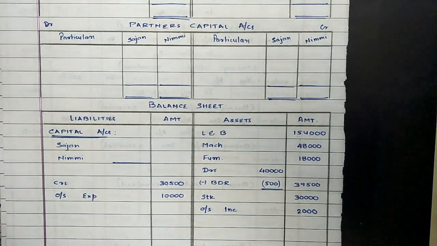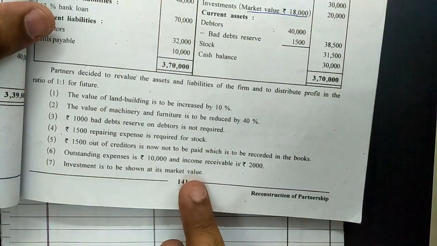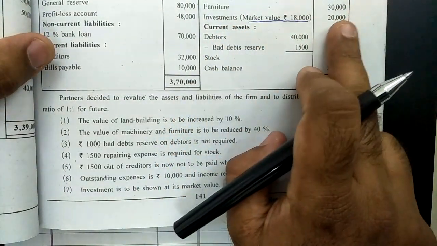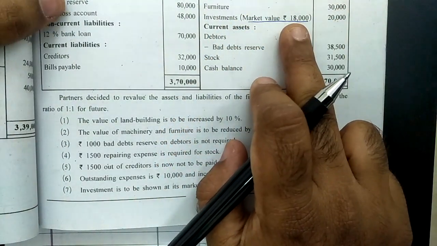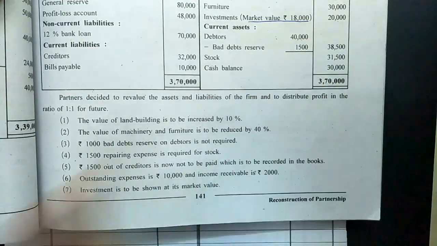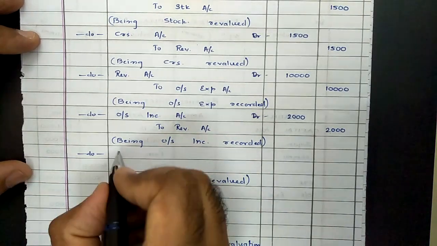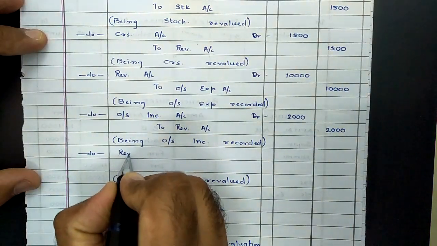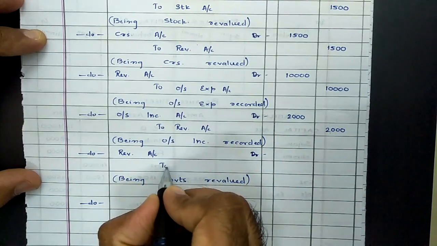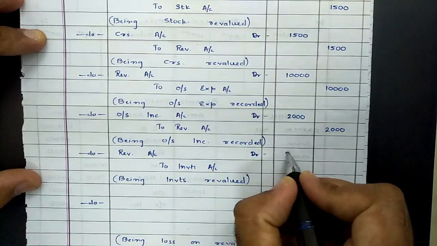And then coming towards last adjustment, which was related to investment. Investments are to be shown at market value. Previous value of investment was 20,000 and market value is 18,000, means value of investment will reduce by 2,000, which will be treated as loss for the firm. So entry for same will be revaluation account debit to investments account, and decrease in value of investments by rupees 2000 as a loss.